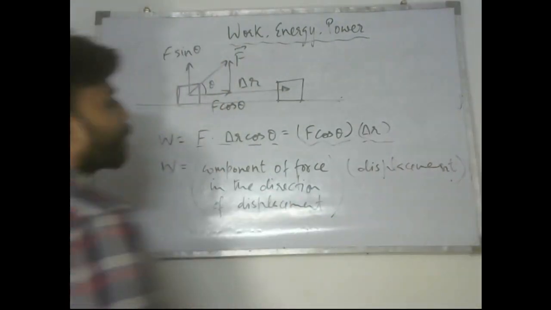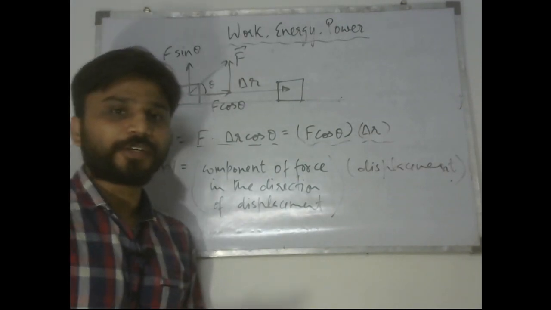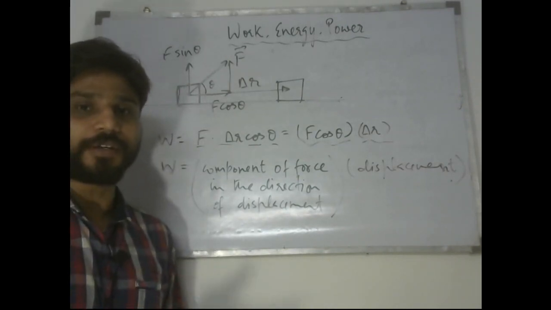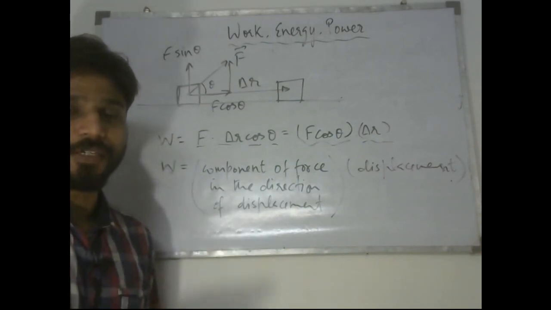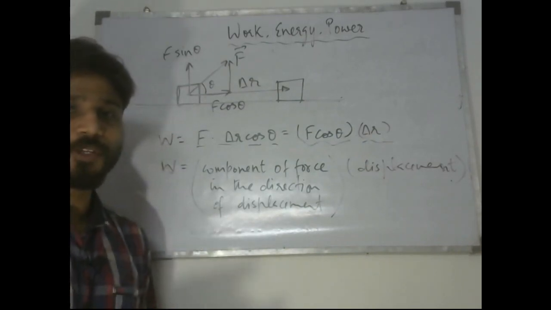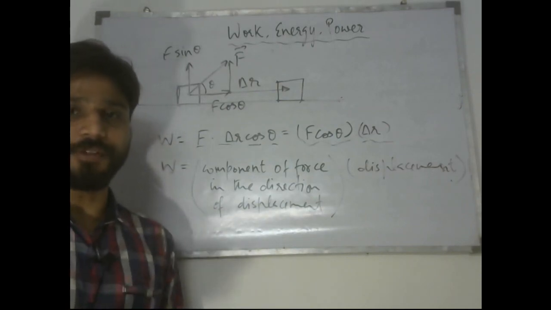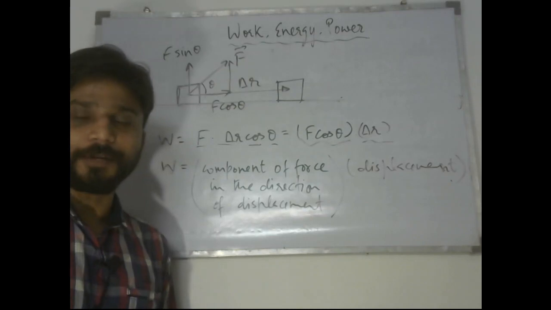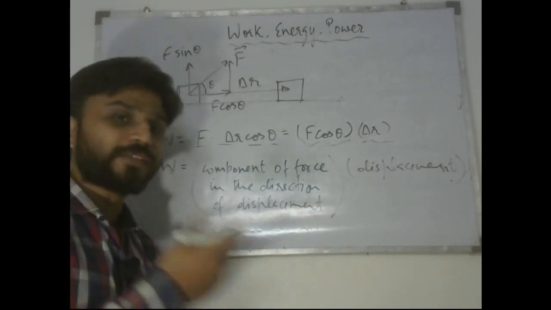So this is what we are actually trying to learn. We are not trying to cram a definition that work done is F dot delta R. That is not our purpose, not even remotely. Our purpose is to understand what work done is, how work done happens. So work done happens when force has a component in the direction of displacement.